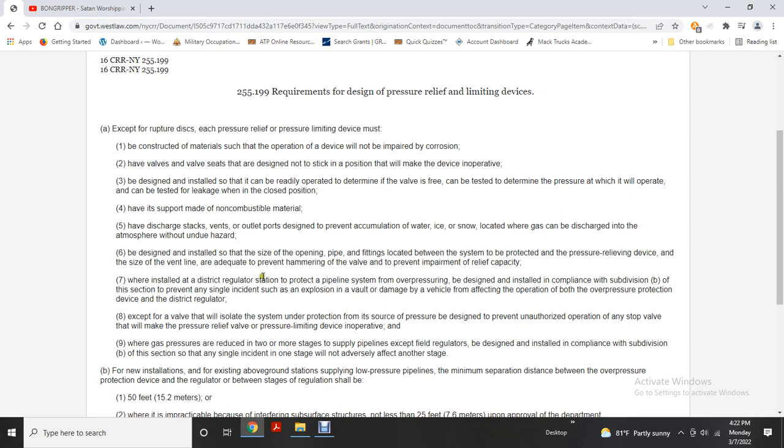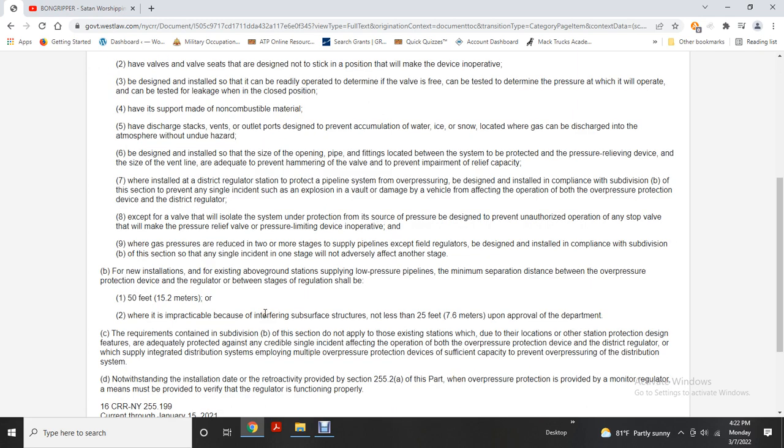Where installed at a district regulator station to protect a pipeline from overpressuring, the design must be installed in compliance with subdivision B, so that any single incident, such as an explosion in a vault or damage by a vehicle, does not affect the operation of both the overpressure protective device and the district regulator.